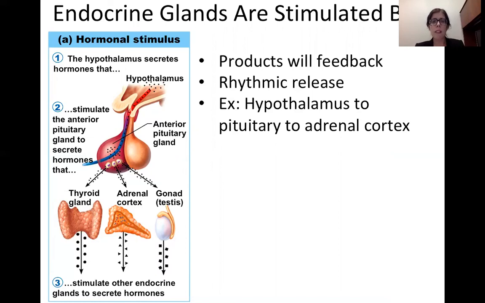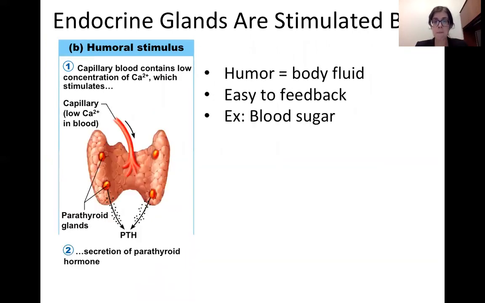The good thing about this is we can get feedback at multiple levels. So the hormone made at the very end can go and signal back and turn off the production of that first hormone from the hypothalamus, for example. And it also can be rhythmically released. So we can have hormone levels that rise and fall and rise and fall, and they can each be tightly controlled because of the multiple steps. The example we'll talk about is the hypothalamus to the pituitary to our adrenal glands in times of stress.